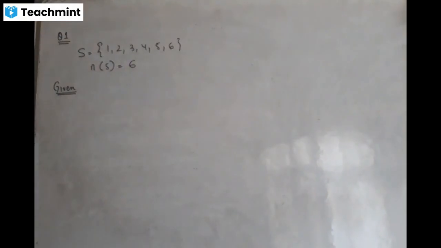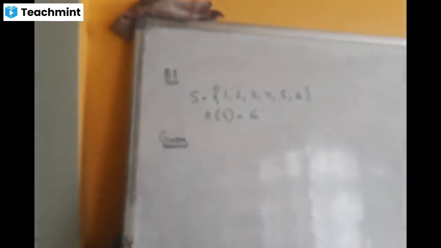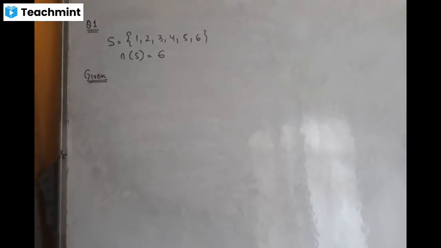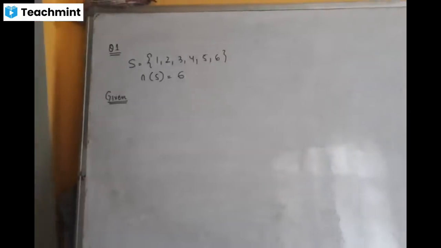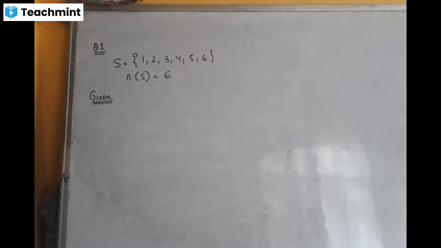Just write down the question first. A dice is rolled. If the outcome is an odd number, what is the probability that it is a prime number?